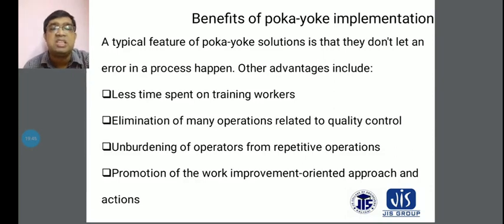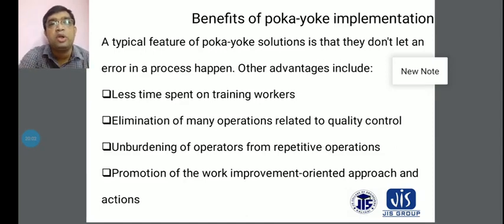And the other advantage includes less time spent on training workers. That means in each and every product industry, worker training is required. You have to give some training during the adjustment, and also workers are required to know the job of the product, how types of mistakes are made, what is considered according to the satisfaction level, and the identification of needs. All these things are required for the training of the worker, and then you have to implement Poka-Yoke. This will be considered as less time spent on the freshers.